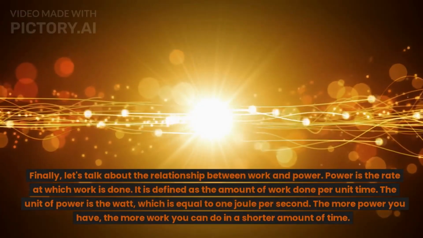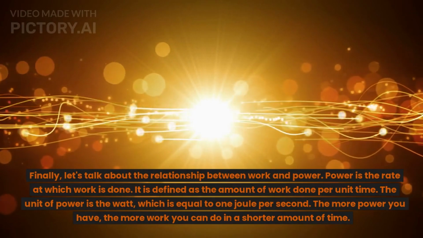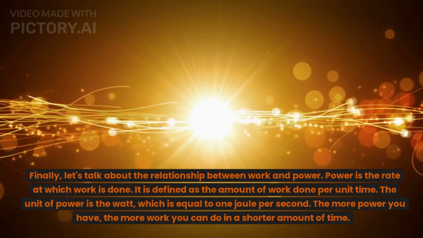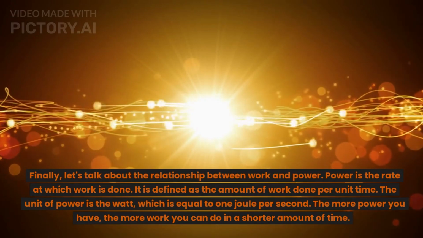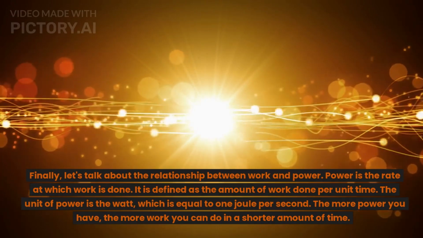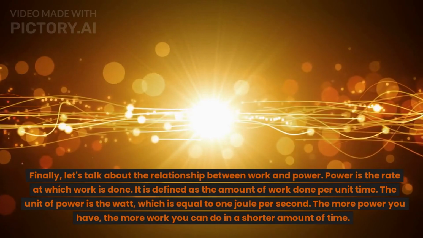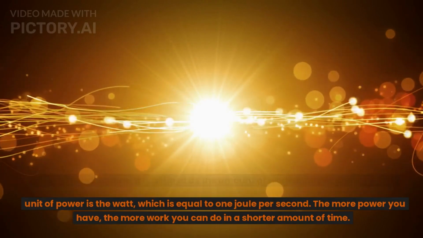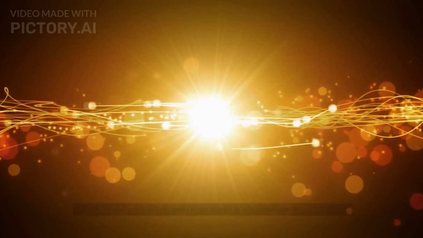Finally, let's talk about the relationship between work and power. Power is the rate at which work is done. It is defined as the amount of work done per unit time. The unit of power is the watt, which is equal to 1 joule per second. The more power you have, the more work you can do in a shorter amount of time.